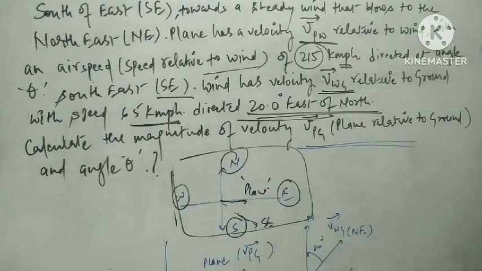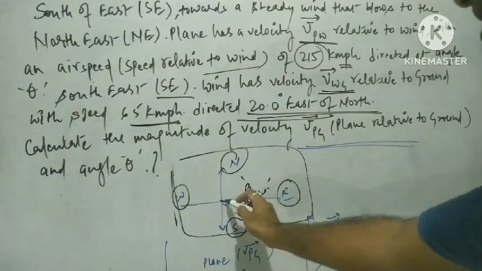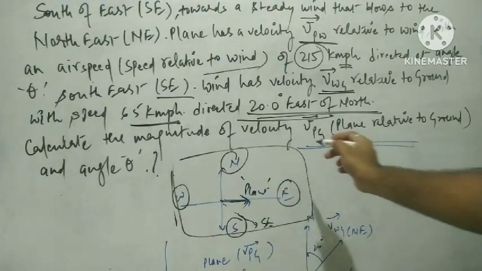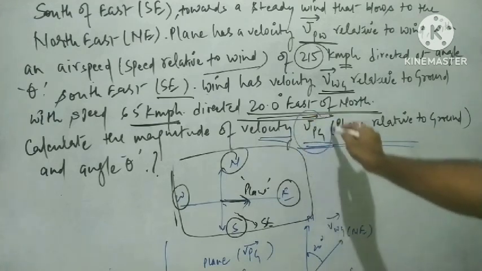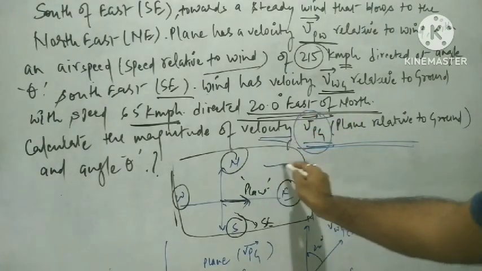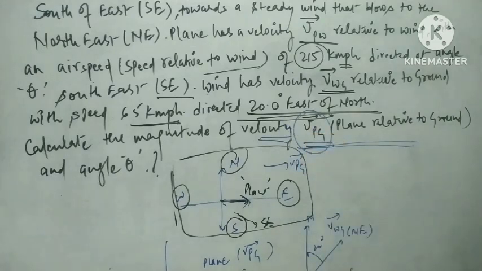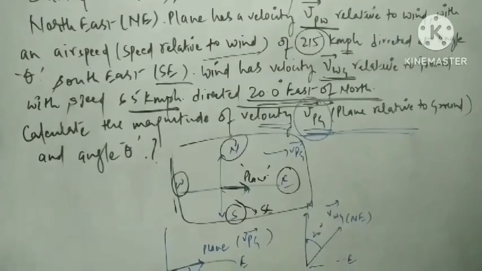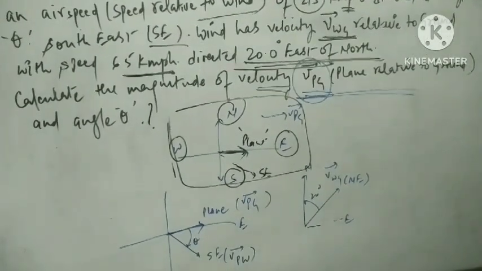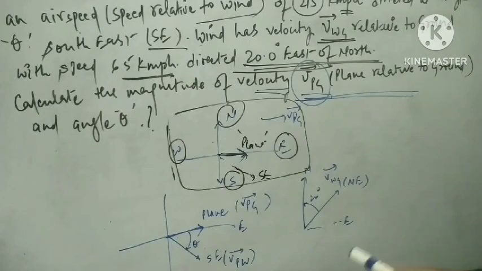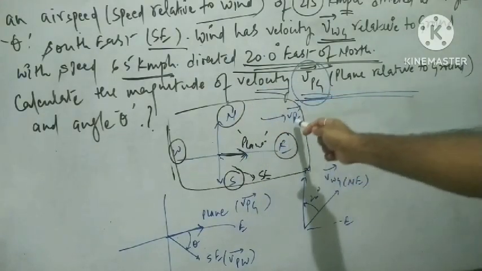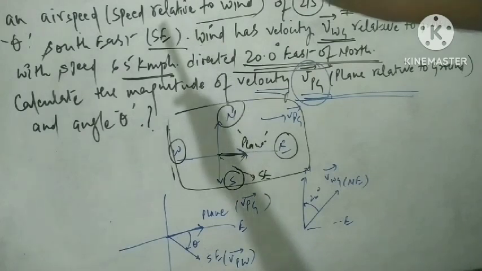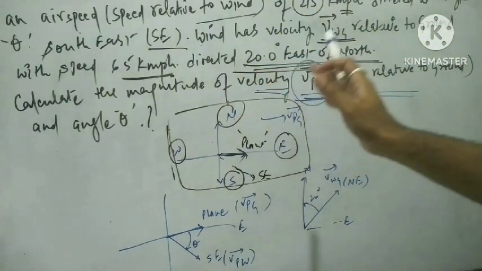The plane is approaching towards the east direction, that is the basic thing. And the magnitude of velocity with respect to the ground, VPG, will be this vector. Okay, that is the velocity of the plane related to the ground. Now we have two things here: velocity of the plane with respect to the ground and velocity of the plane with respect to the wind. We have to obtain the velocity of the plane with respect to the ground, which has been directed towards the east, as listed in the question, that the plane moves to the east.